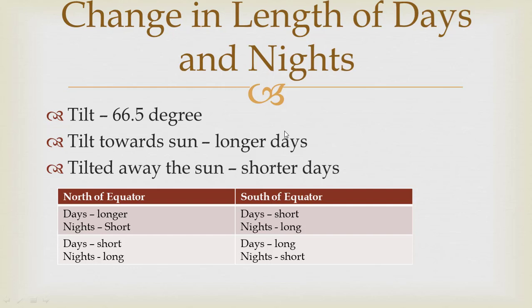Now we will see this phenomenon in the equator, north of equator and south of equator. You see that when the days are long in north of equator, the days are short in south of equator, and likewise nights are short and nights are long. So the same would happen when the days are short in north of equator, the days are long in south of equator. It would also happen when the nights are long in north of equator, the nights are short in south of equator. So we will see in detail what happens.